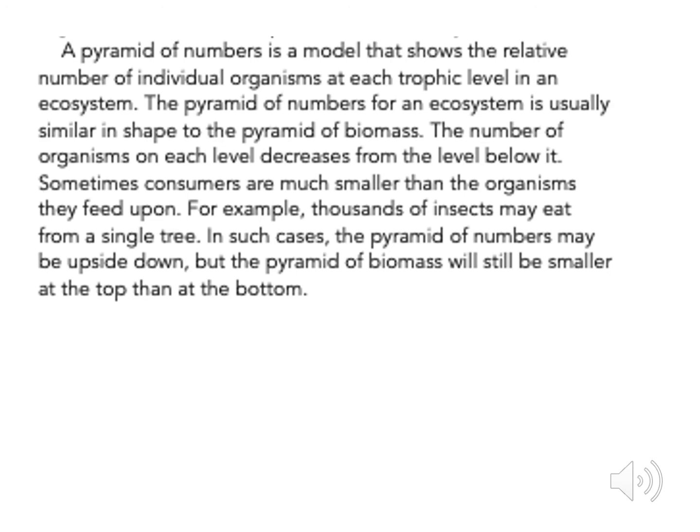The pyramid of numbers for an ecosystem is usually similar in shape to the pyramid of biomass. The number of organisms on each level decreases from the level below it. Sometimes consumers are much smaller than the organisms they feed upon. For example, thousands of insects may eat from a single tree. In such cases, the pyramid of numbers may be upside down, but the pyramid of biomass will still be smaller at the top than at the bottom.